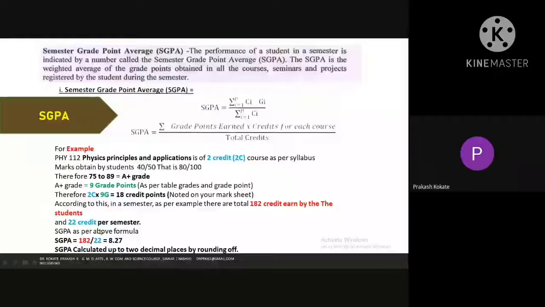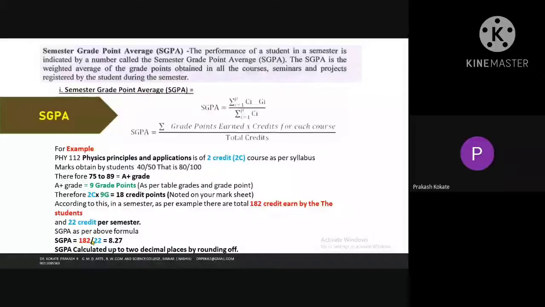According to this, in a semester, as for example, there are total 182 credit points of Abhay in the first semester, including all subject credits earned by Abhay. And 22 credits per semester. As I told you earlier, how many credits will be carried per semester? Only 22. Now this is the semester grade point, how it is obtained by this formula. Semester grade point, how many credit points he obtained? 182.